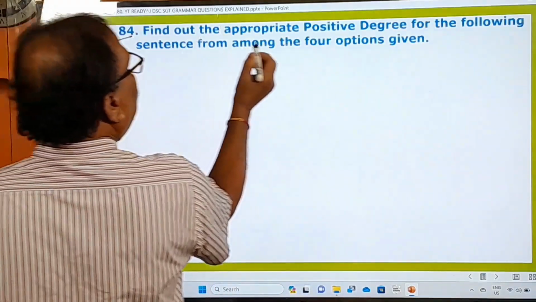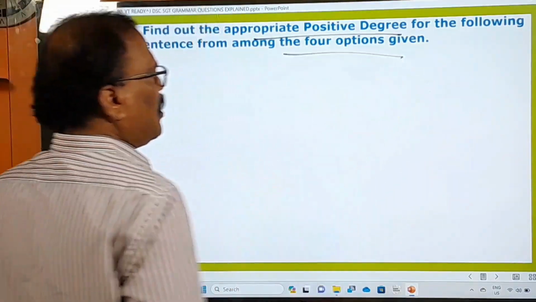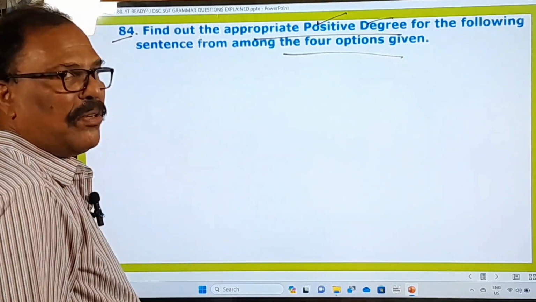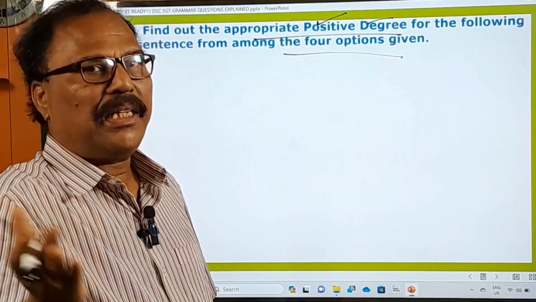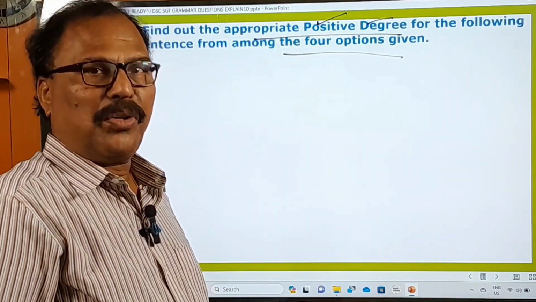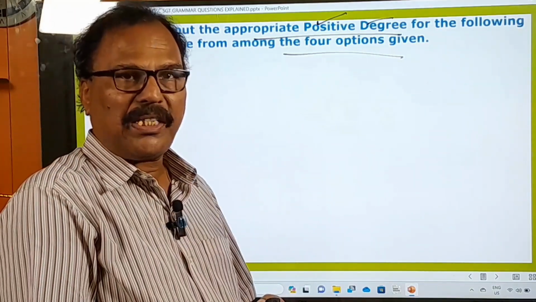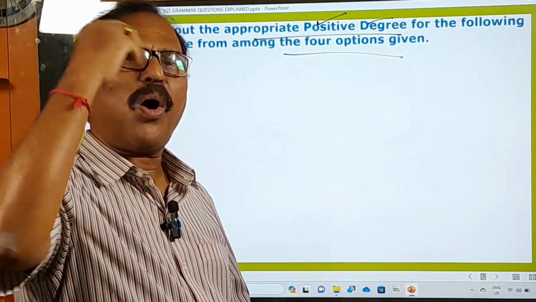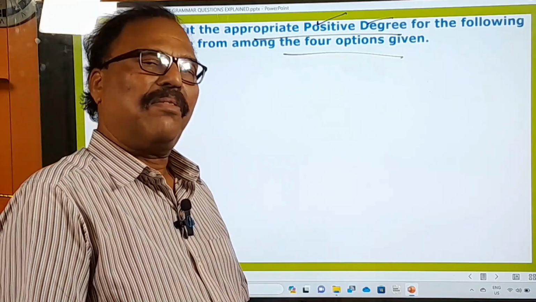84th one is there. Find out the appropriate positive degree for the following sentence from among the four options given. Okay, now he is asking you to find out the positive degree. You know very well. Positive degree, comparative degree and superlative degree. And the degrees of comparison you know very well. If at all you don't know anything about degrees of comparison, a few days ago I uploaded a video on degrees of comparison, please subscribe to my channel and you can find all my uploaded videos in that. Okay, please watch all of them for your benefit.